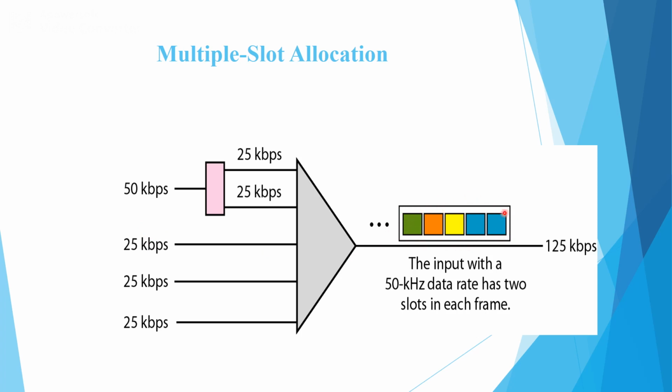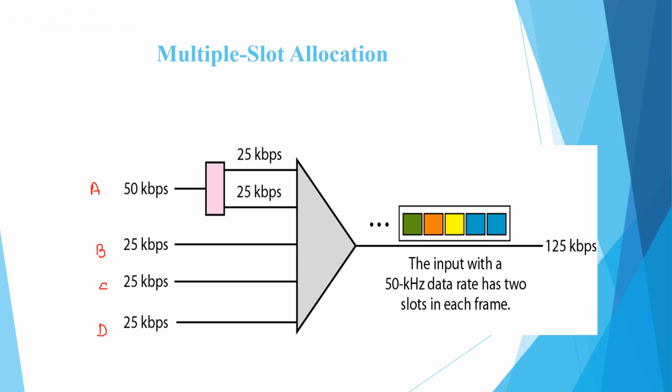We have to allocate one extra slot, because we split the data rate into two different data rates like 25 and 25. Now we can see how we can draw the frame structure. Suppose these are A, B, C and D.